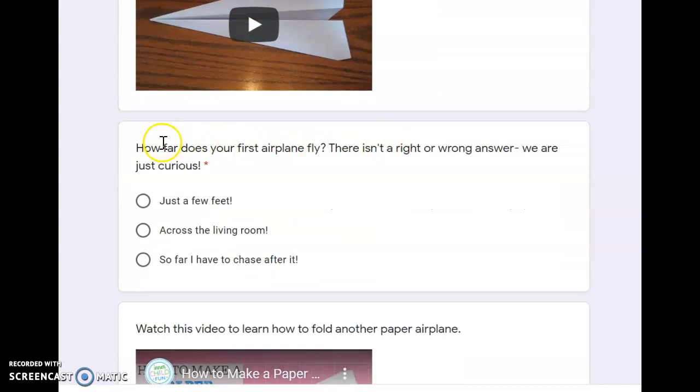Welcome back. How far does your first airplane fly? There isn't a right or wrong answer. We're just curious, so that means you can just pick. Maybe try and make a paper airplane and see how far it went. This one says just a few feet across the living room, so far that you have to chase after it.